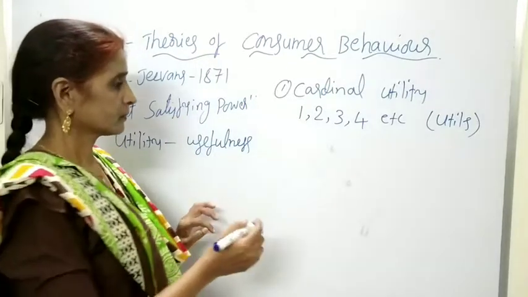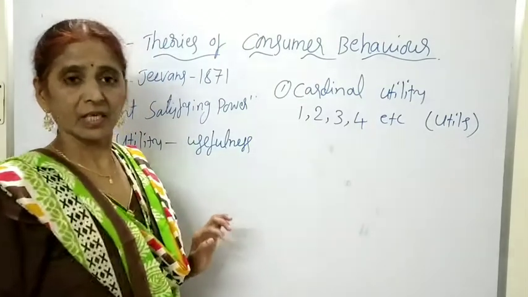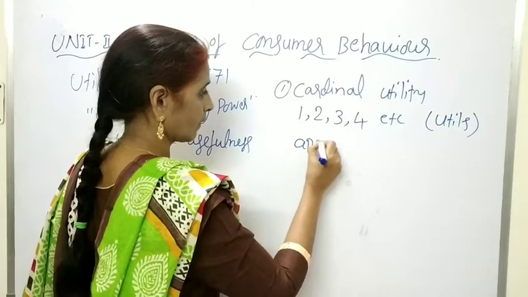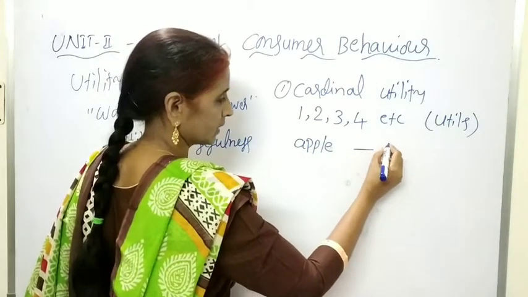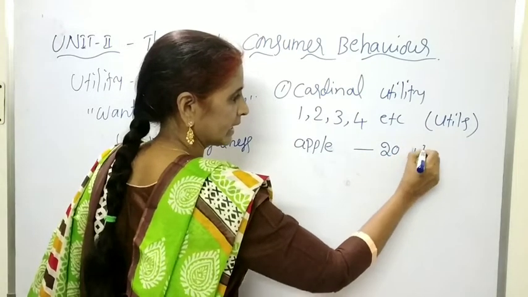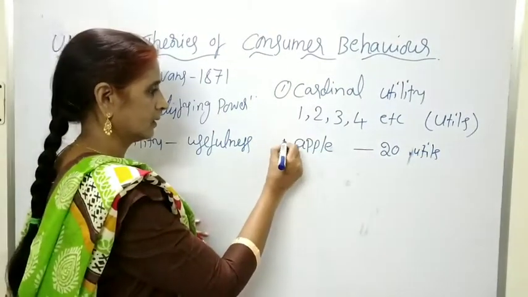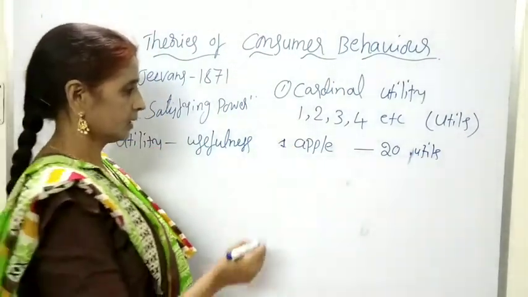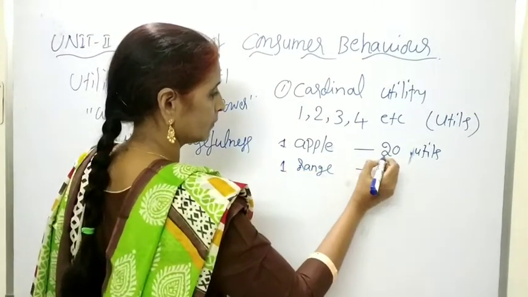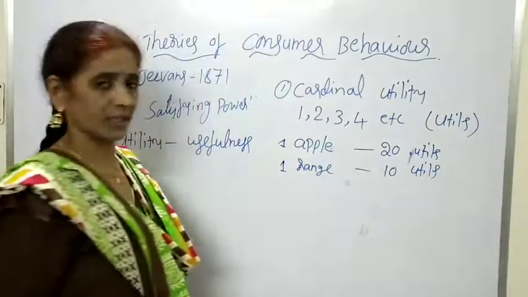For example, a person is eating one apple. From that apple, he is getting utility of 20 utils. The utility derived from the consumption of the one apple is 20 utils, and he consumed one orange also. From the orange he is deriving utility of 10 utils.